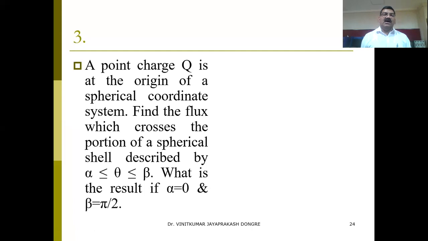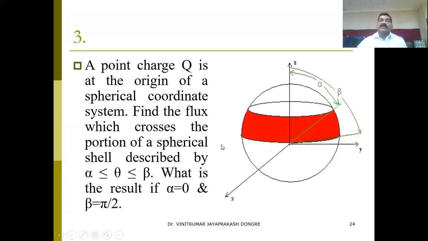We'll consider another example. A point charge Q is at the origin of a spherical coordinate system. Find the flux which crosses a portion of a spherical shell. The shell is not the complete sphere; it is only part of the sphere. We solved this type of problem in the Cartesian coordinate system; in the spherical coordinate system we calculate the surface area and so on. The same type of problem is used here for a different purpose.